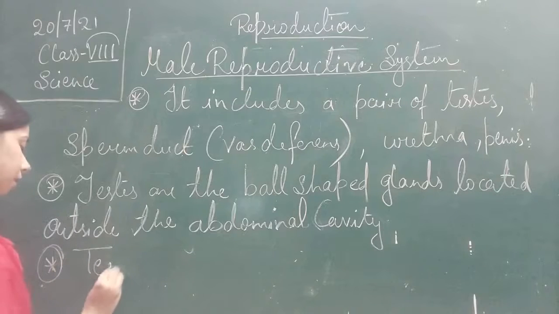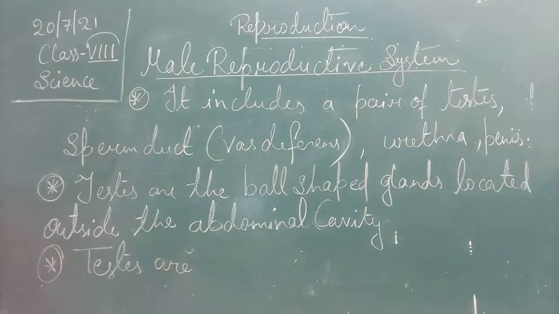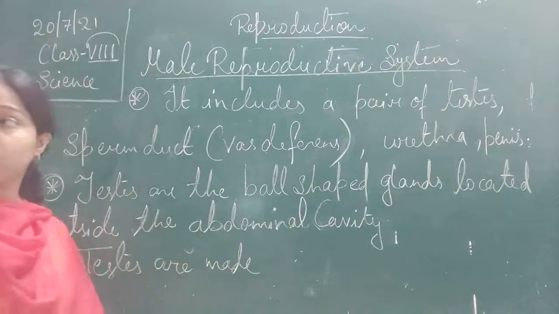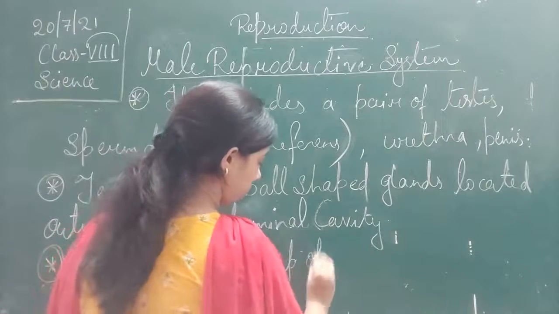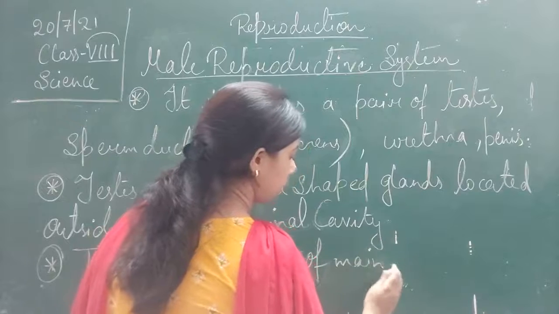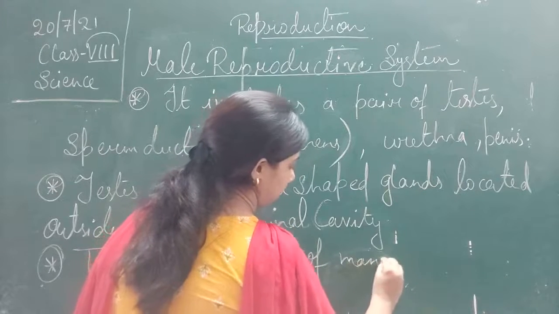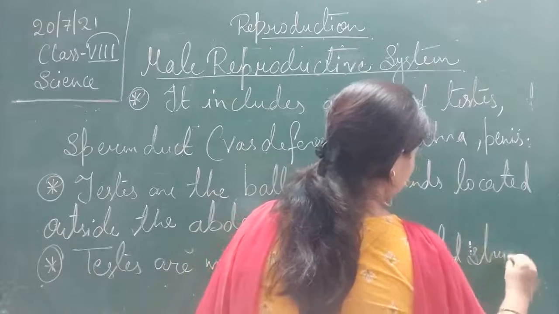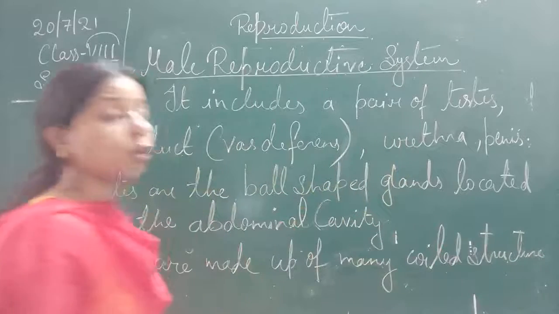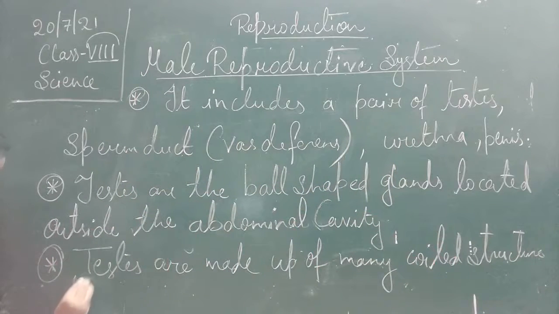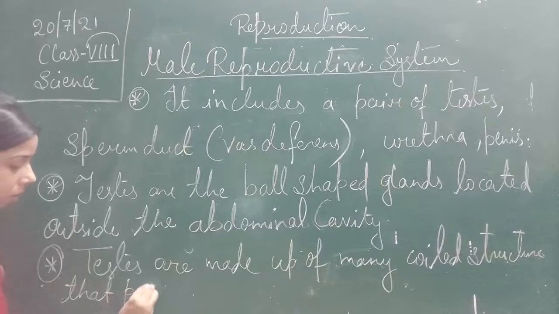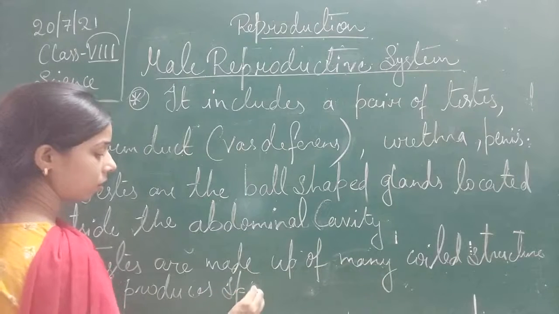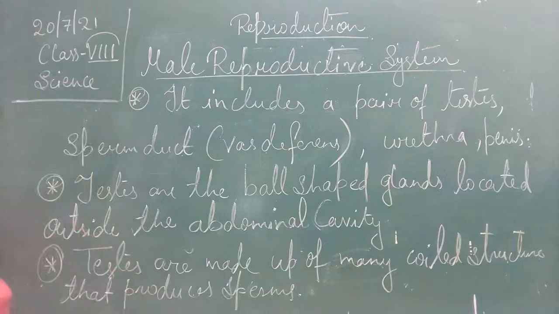So testes are made up of many coiled structures that produce sperms.